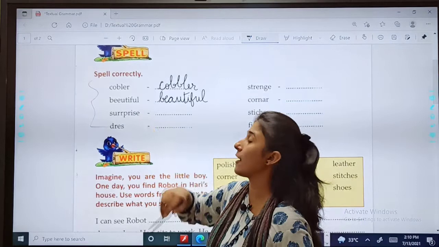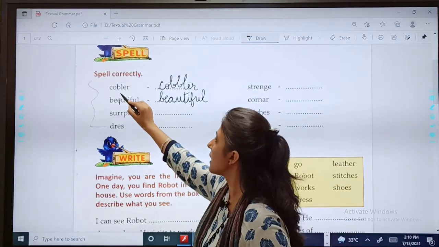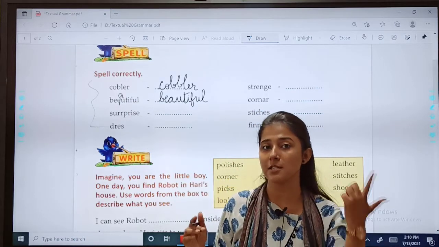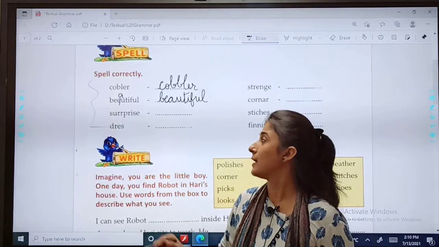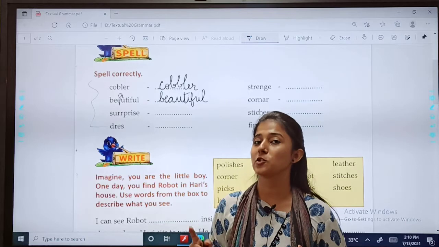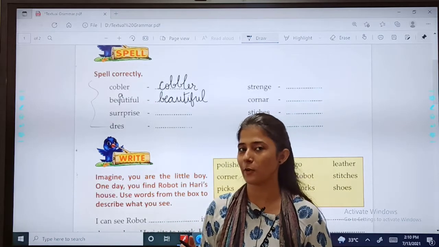So here they have written double E. Instead of this E, A should come, right? You know the spelling of beauty, so you can guess it. B-E-A, and the remaining spelling remains the same. But you will have to check that there is no other mistake, okay?